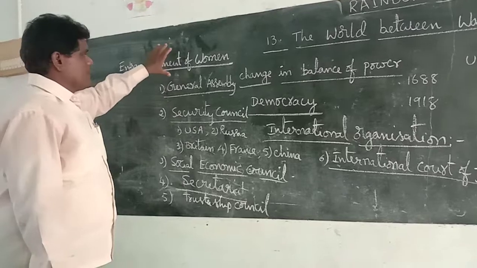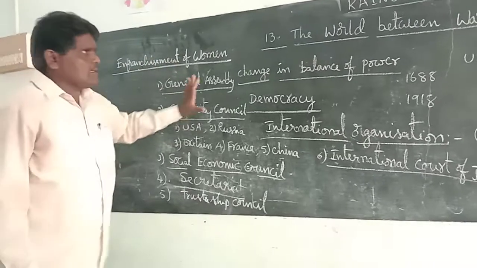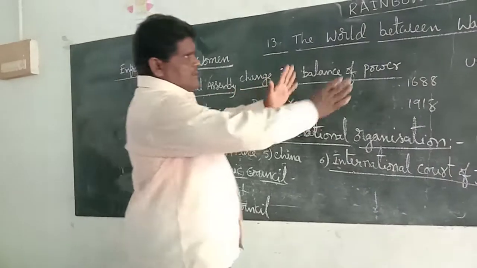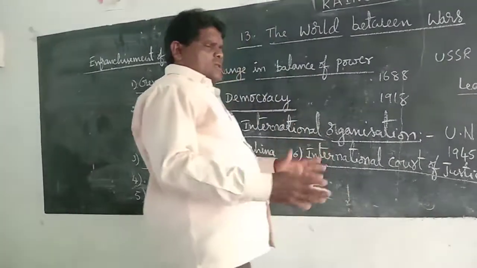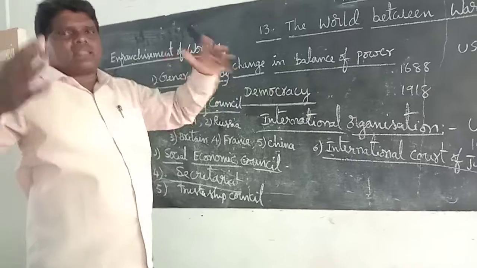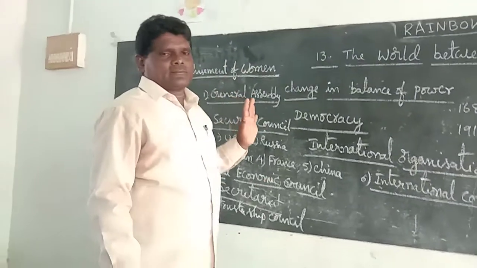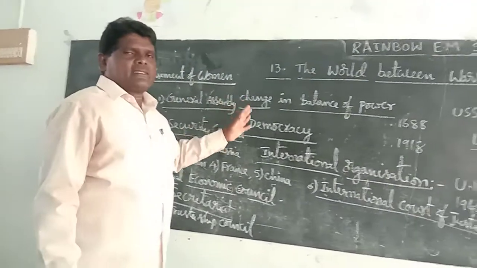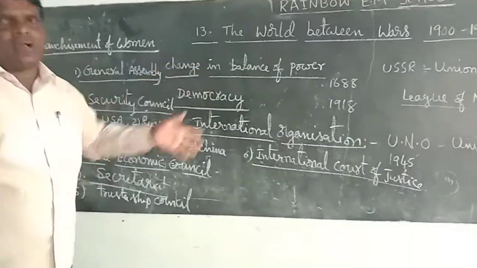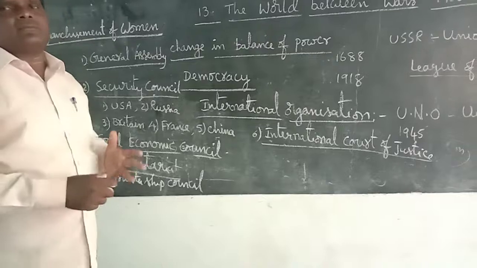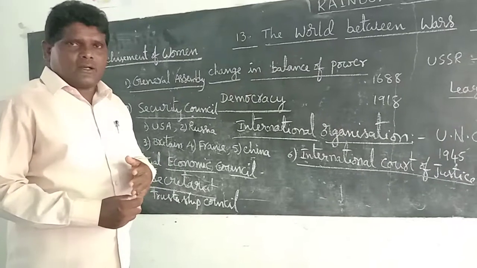Okay, these are the important issues in the world. Between 1900 and 1950, so many factors and causes influenced the world. The historian Eric Hobsbawm called the 20th century the age of extremes. Why?